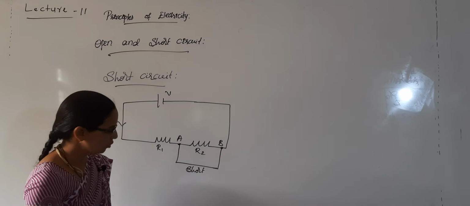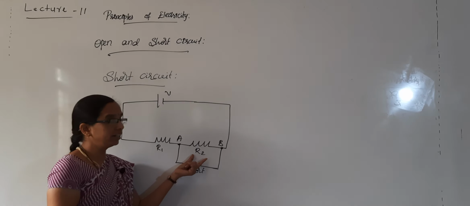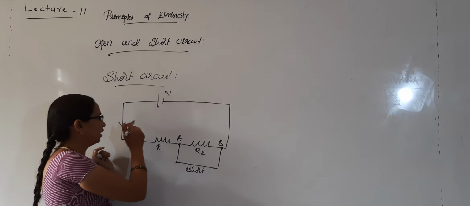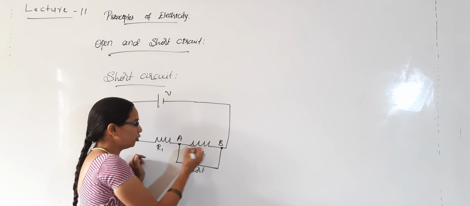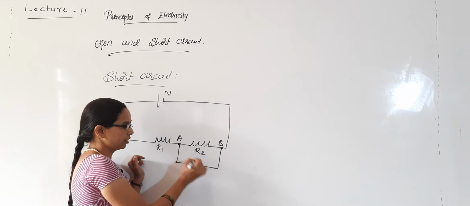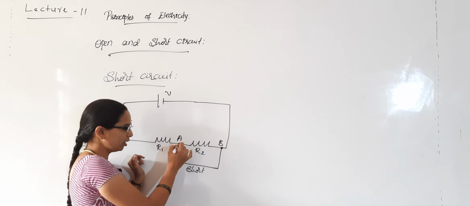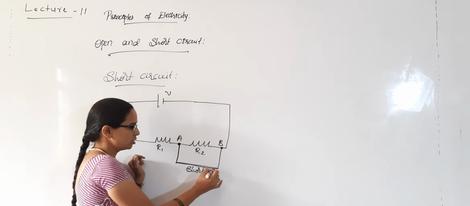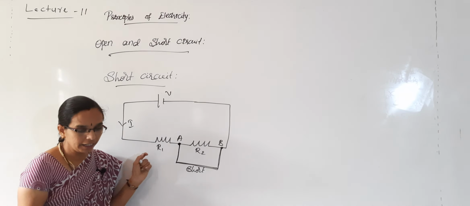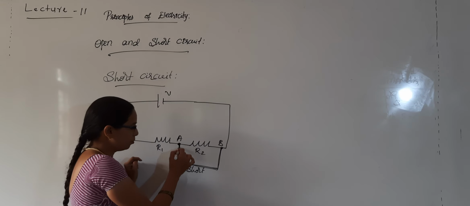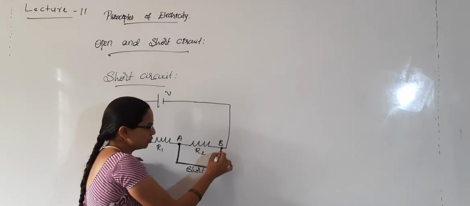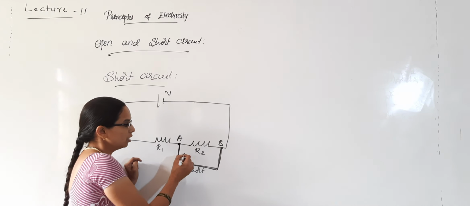See, this is a simple circuit where R1, R2 are connected with the voltage source V and I will be the current flowing through it. Whenever you make this R2 short, meaning connecting a zero resistance wire, it will be any copper wire which possesses very little resistance, practically you can call that zero resistance. So, if I make the resistance R2 short, what happens here?